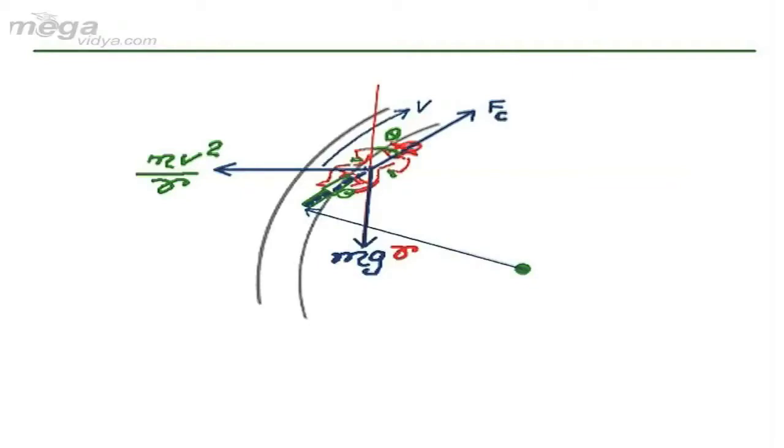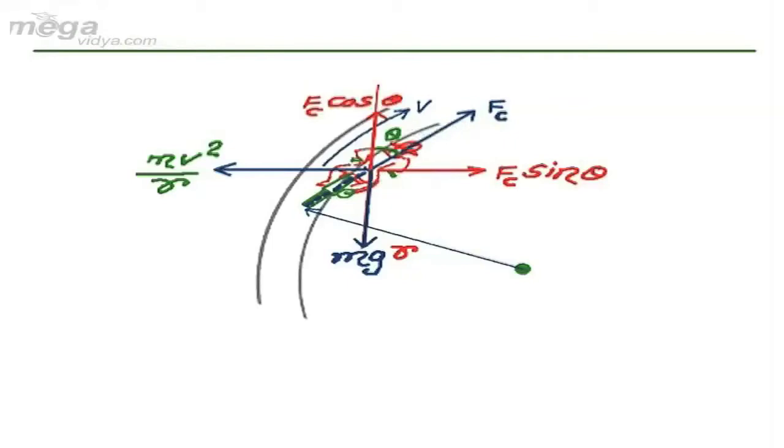If we resolve this Fc into two mutually perpendicular directions, one along horizontal, which will become Fc sin theta, and the other component of this force Fc in the vertically upward direction, it will be Fc cos theta.